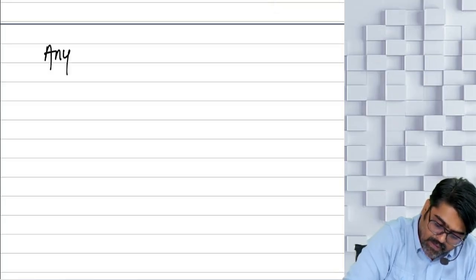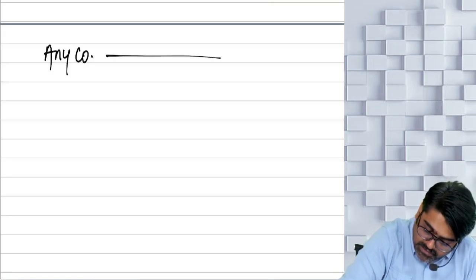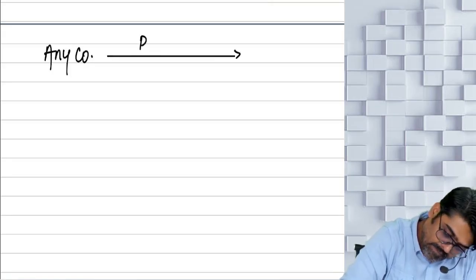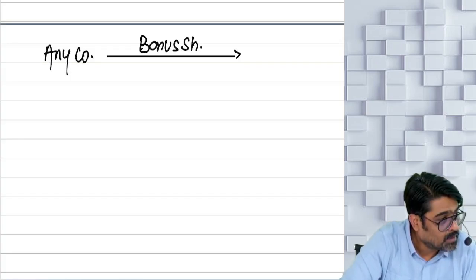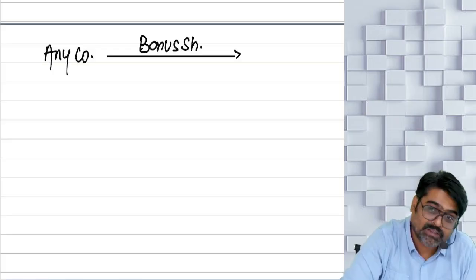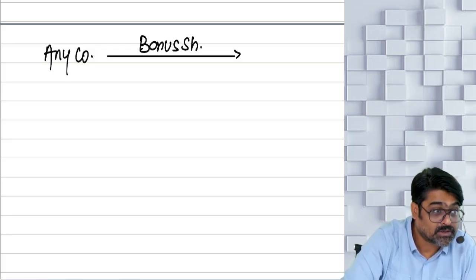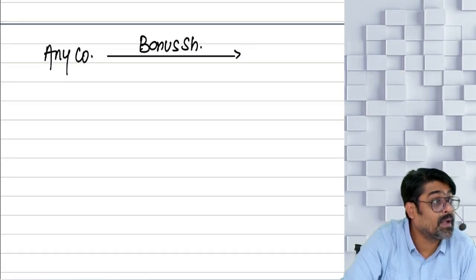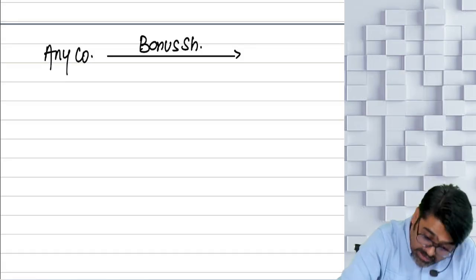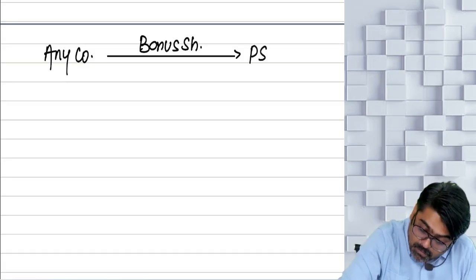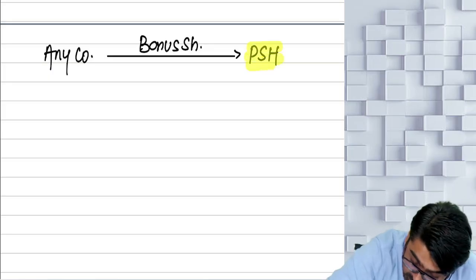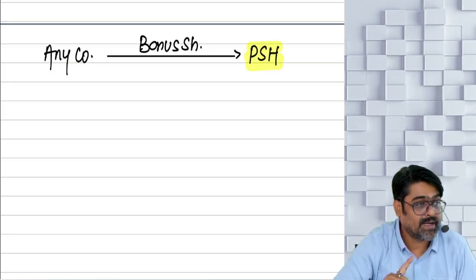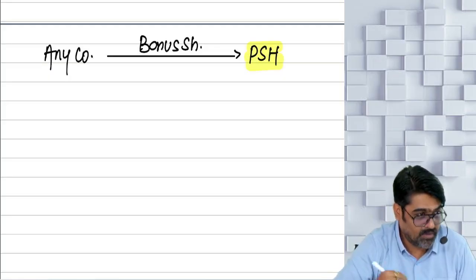Now tell me, if any company is there, that company is giving what? Bonus shares. The company is giving bonus shares to shareholders. Shareholders can be equity, shareholders can be preference also. Now if the bonus shares are given to PSH, please be very careful. Did I write ESH? Equity shareholder?